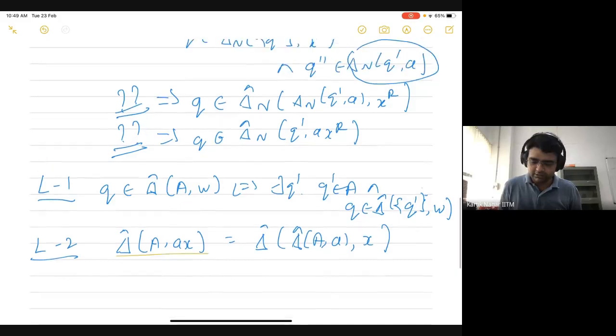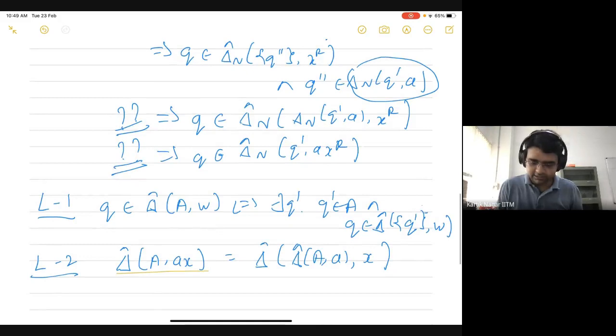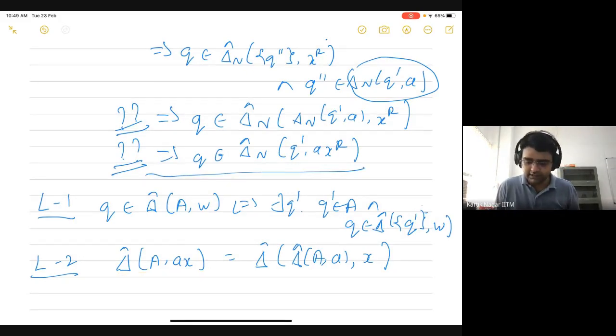So now if we have this, then I can directly apply this lemma in this step. So I have delta hat n of delta n q prime comma a comma xr, and that would actually be equal to delta hat n of q prime applied on a comma xr, and this should be in square braces. So if you have these two lemmas, then this result directly follows.